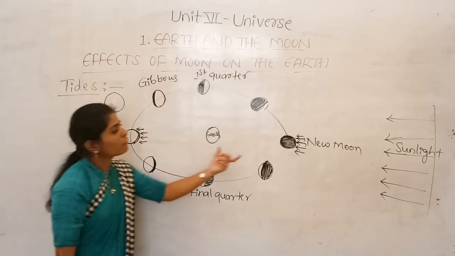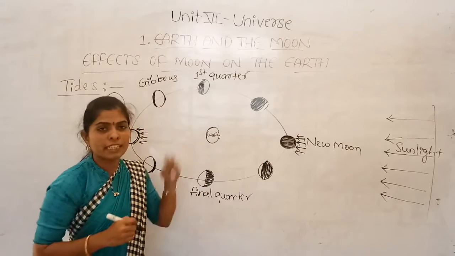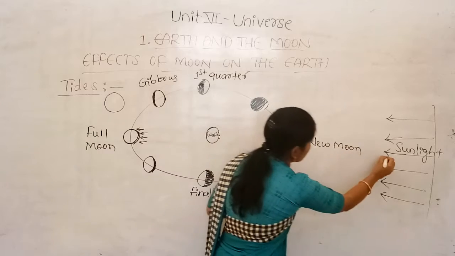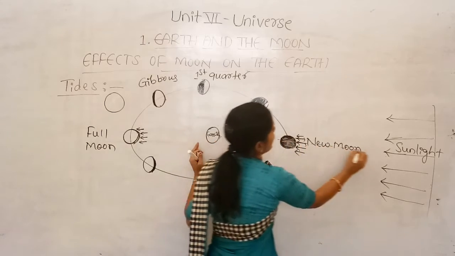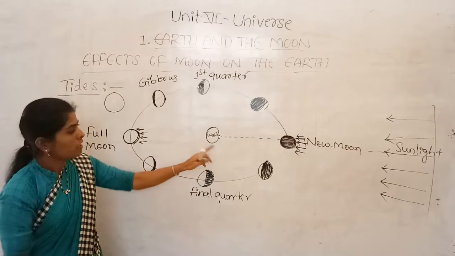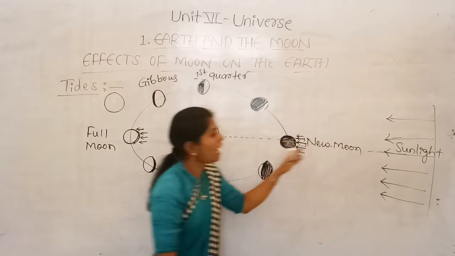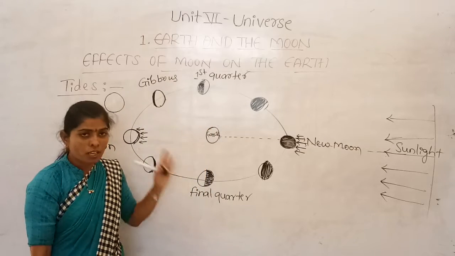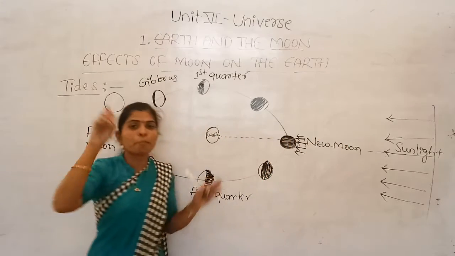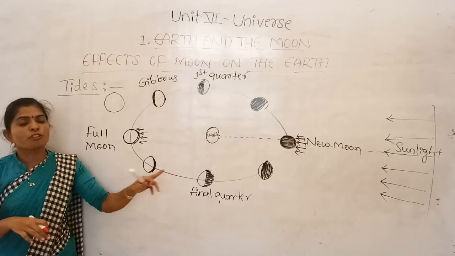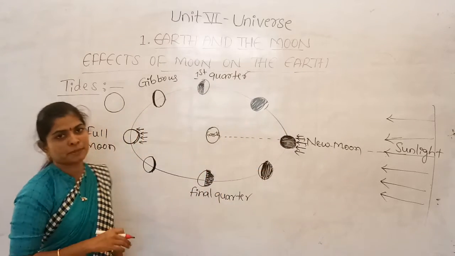So when the new moon and full moon are there, now we can observe the new moon. When the new moon occurs, the sun, the moon and the Earth are all in a straight line, right? Yes, no? Earth, moon and the sun all are lying in a straight line. So the gravitational forces of all these are combined together now. Yes. So when all the gravitational forces are combined together, the water level rises.